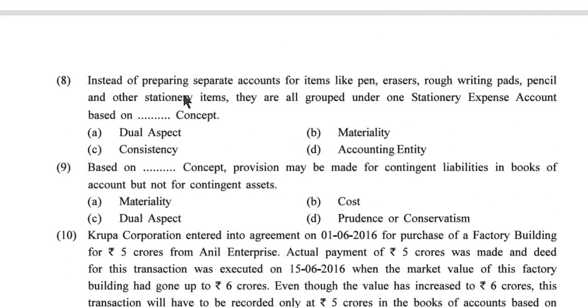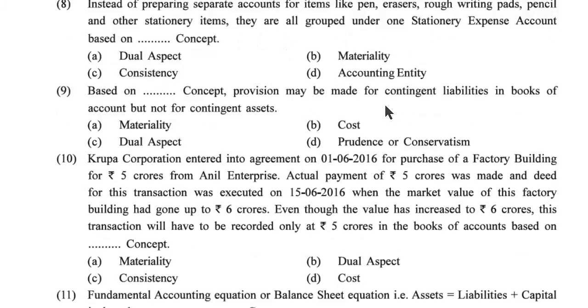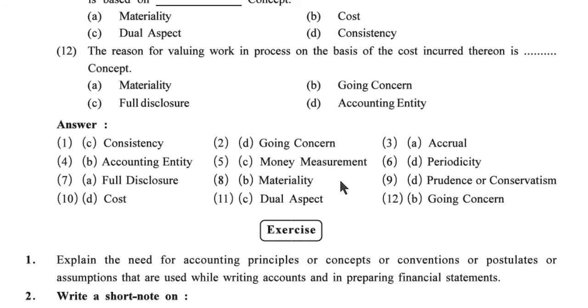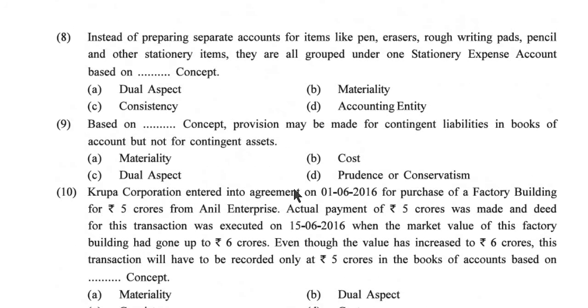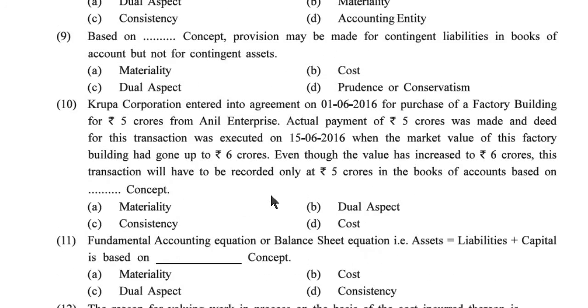Instead of preparing separate accounts for items like pen, eraser, rough writing pads, pencil and other stationery items, they are all grouped under one stationery expense account based on the concept. It is dual aspect, materiality, consistency or accounting entity. Here in the eighth one the answer is materiality.